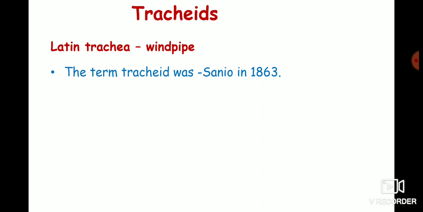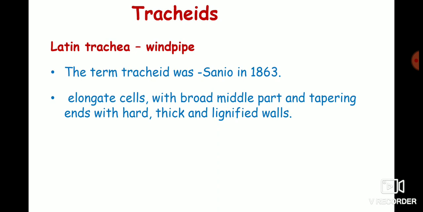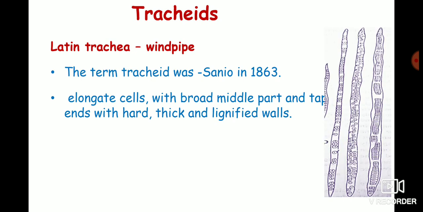The tracheid is a fundamental cell type in xylem. They are elongate cells with a broad middle part and tapering ends, with thick and lignified walls. So here you can see the arrow. The tracheids have tapering ends.